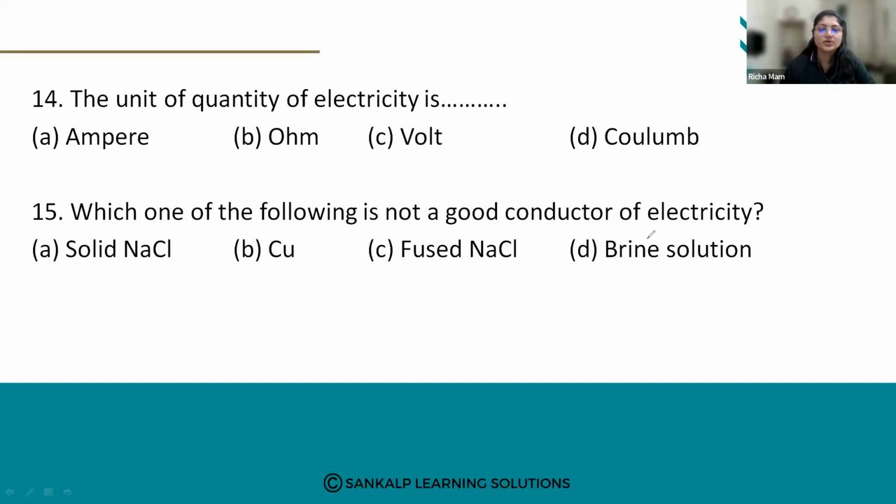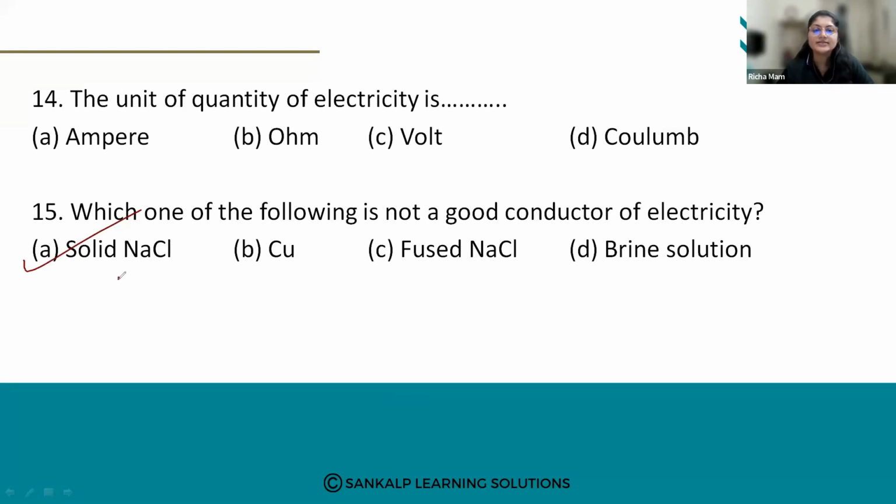Vedvati, Supriya, Shiv Kumar have answered it right. Simran, yes, it is A, solid NaCl.